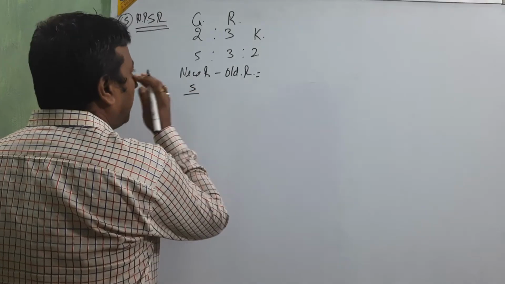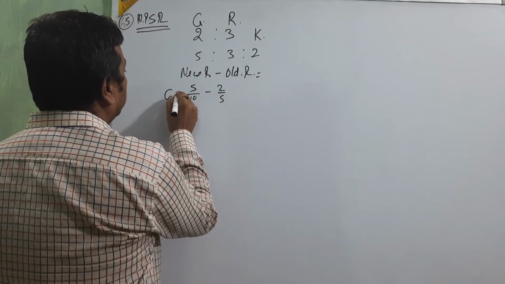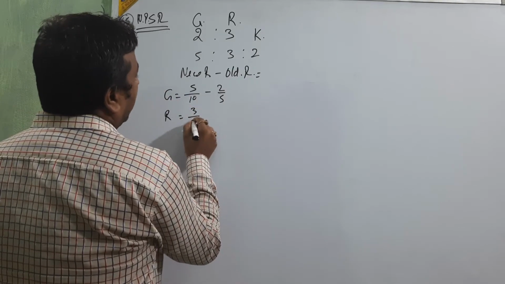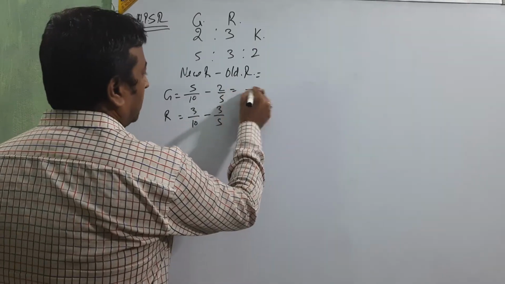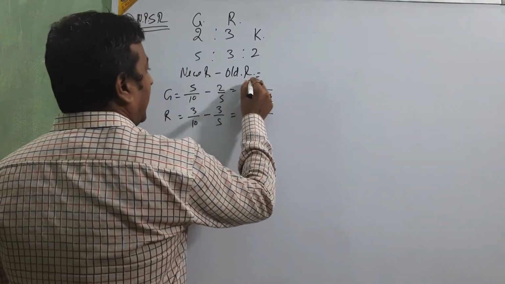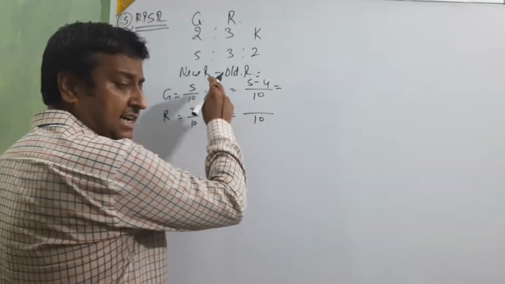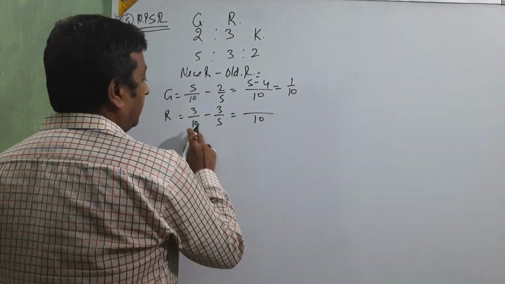Check the sacrificing or gaining. For G, 5/10 minus 2/5. For R, 3/10 minus 3/5. Just see, the denominator is 10: 5 minus 4 gives 1/10, positive here.